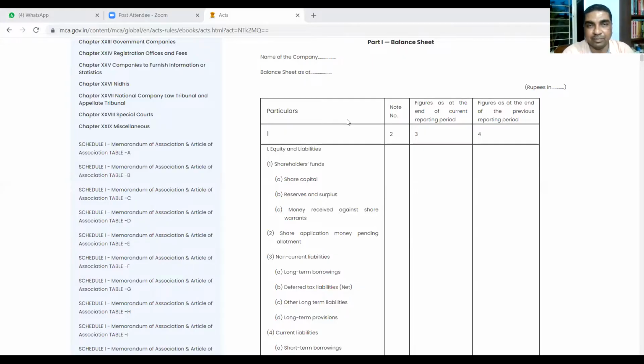If you look at the balance sheet, it will be useful for understanding the concept of net worth. Once again, I will show you. Now have a look here. What is written here? Balance sheet as at. This is the format. The current year figures will be reported here, and previous year figures will be reported here, so that one can understand what is the change. What was the position one year back? What is the position as of now? One can find it out.